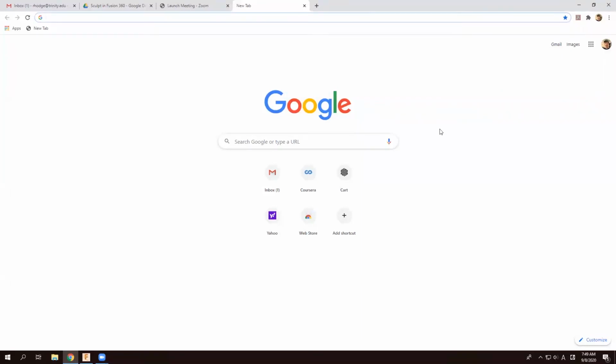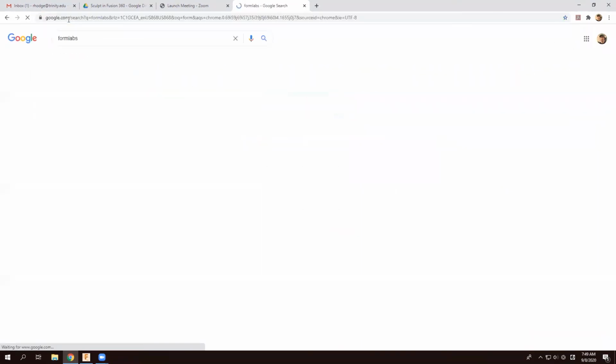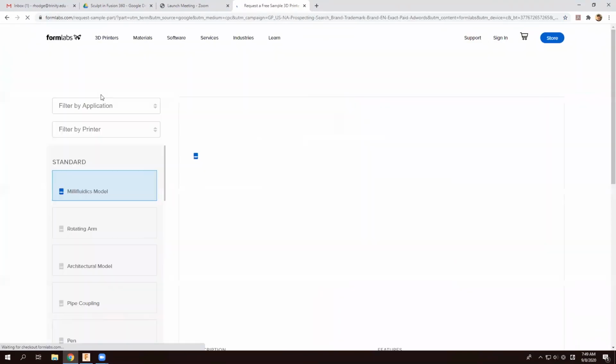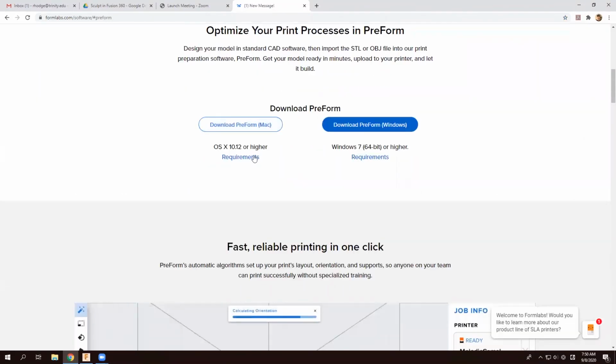If you would like to process your Form 3 print on your own computer, you'll need to download the software, or you can use the software on the computers in the makerspace. To access the software, navigate to Formlabs, their official site, go to Software, Preform, and download the software that fits your system.